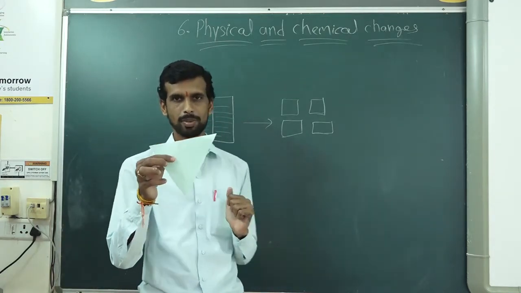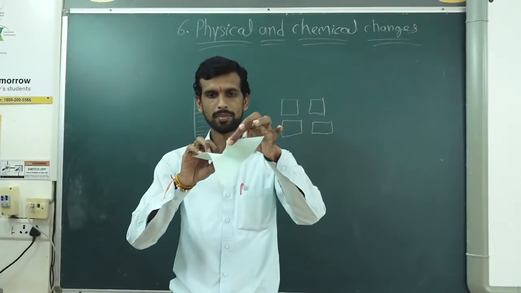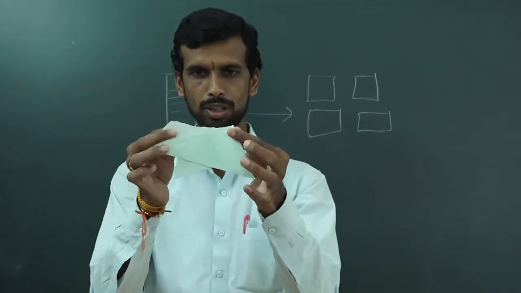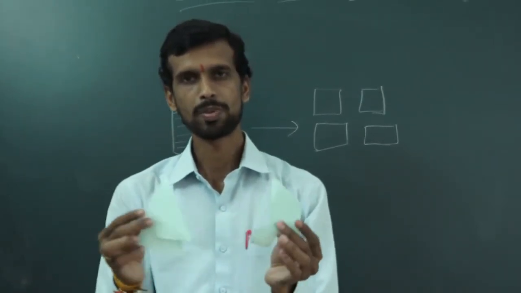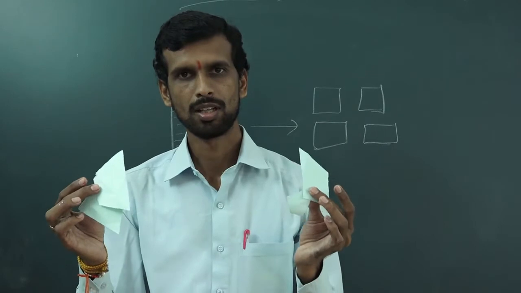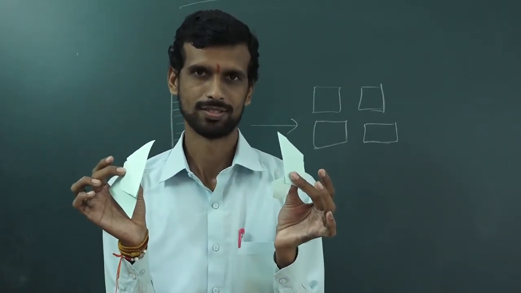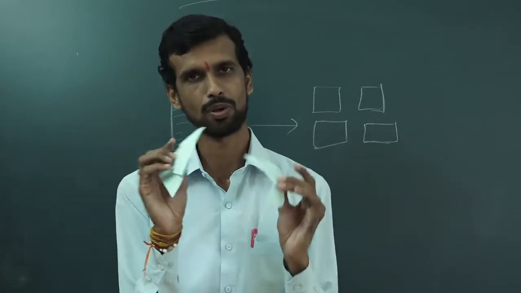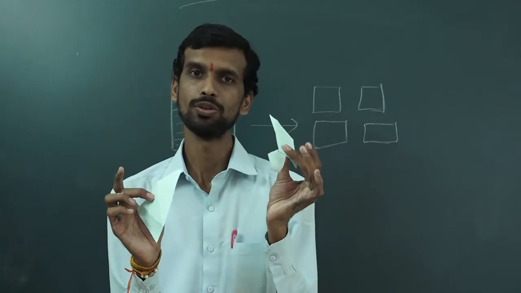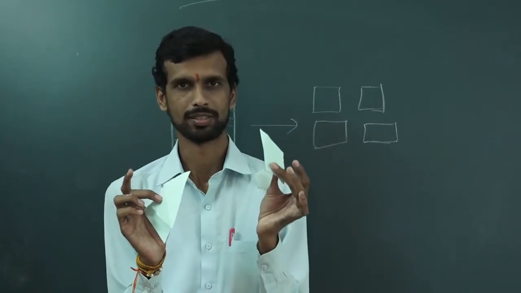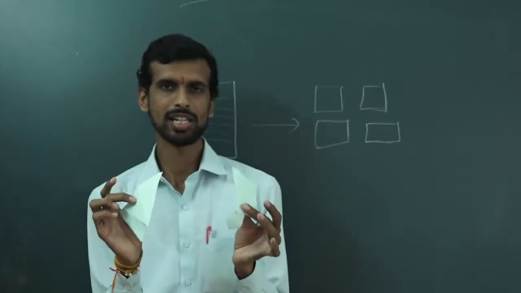Here this is one paper. Now I am tearing it into some pieces. Now I got 4 pieces. So what kind of change is it? Has a change happened or not? Yes, change has happened. Before it was one paper and now it is converted into 4 pieces. Conversion is there, so change has occurred. Now this is a physical change.